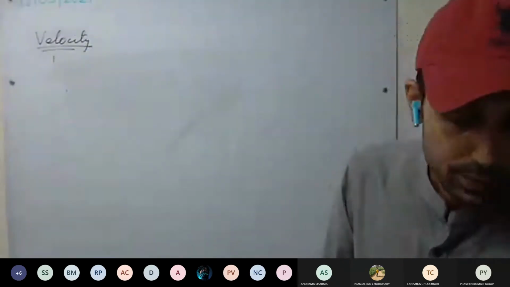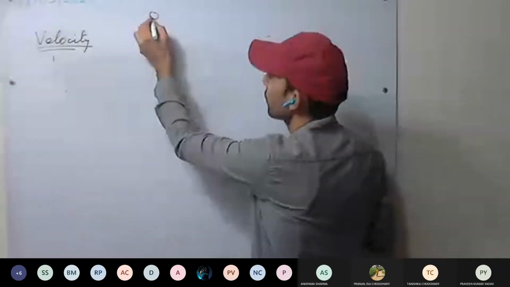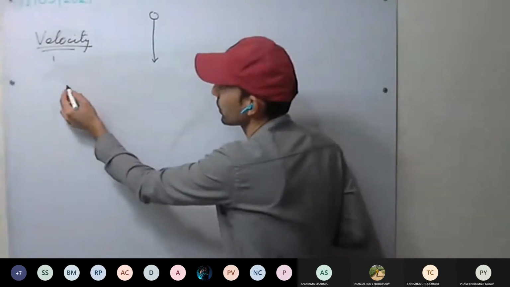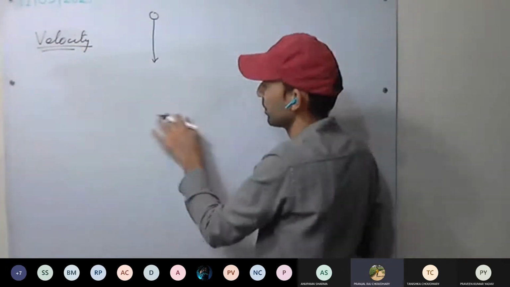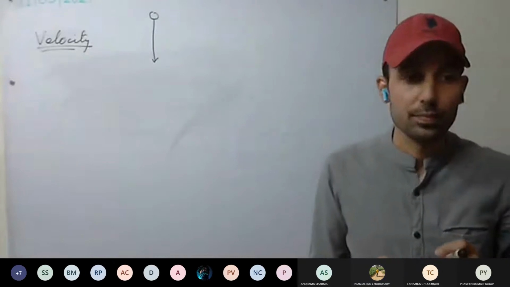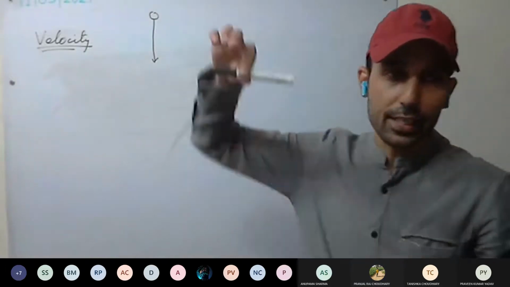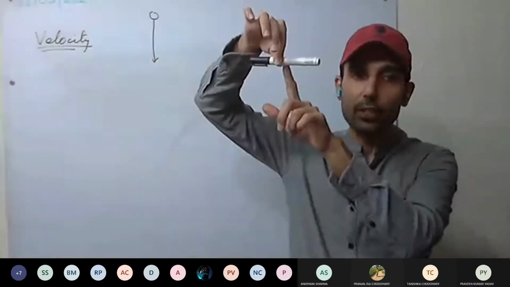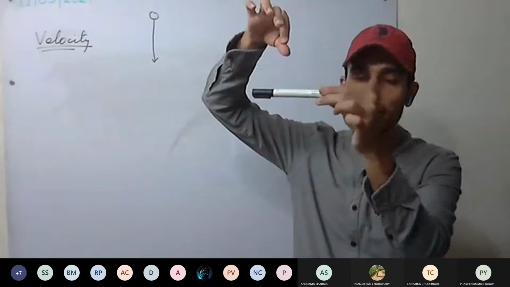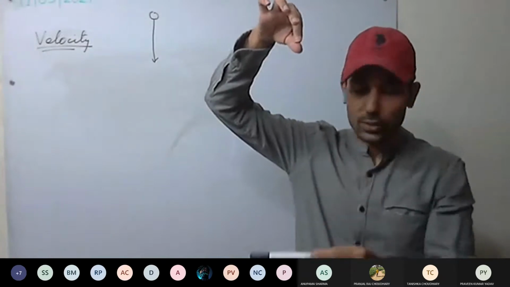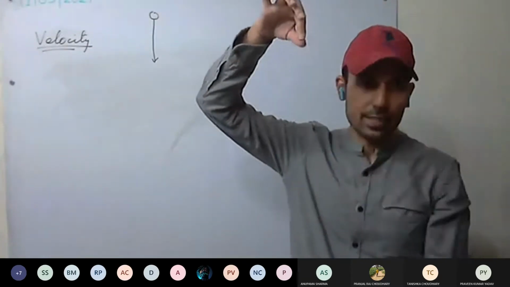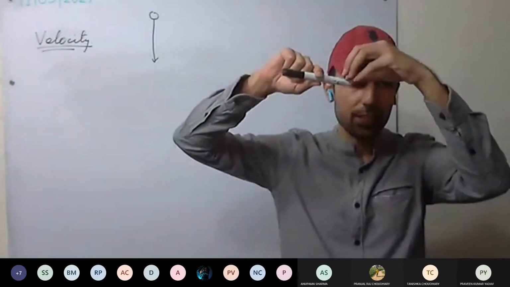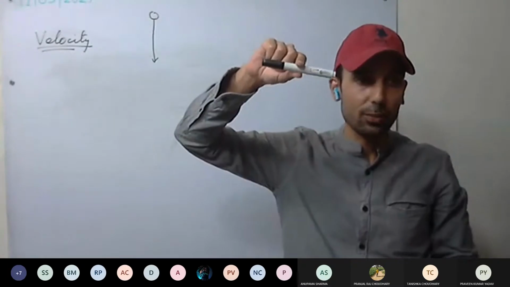So I ask you one question. For example, a body is falling from the sky. Is it a variable velocity or uniform velocity? It is a variable velocity. You can see it as well. Take any body and just drop it. What are you going to see? Initially, its velocity is 0. After some time, it increases to some value. Again it increases. So velocity will be increasing. And why increasing? An increase can only take place when some force is applied to it. Without any force applied, no change will be there.